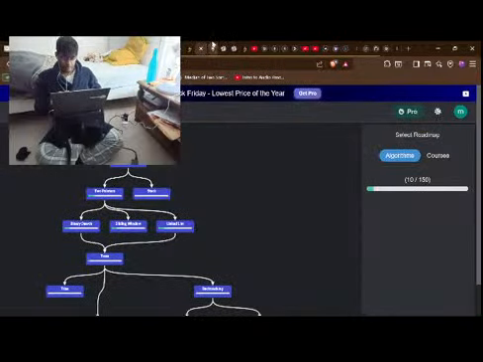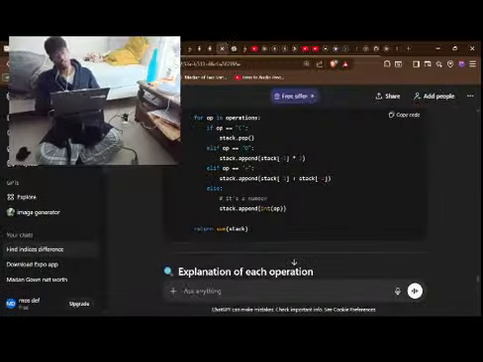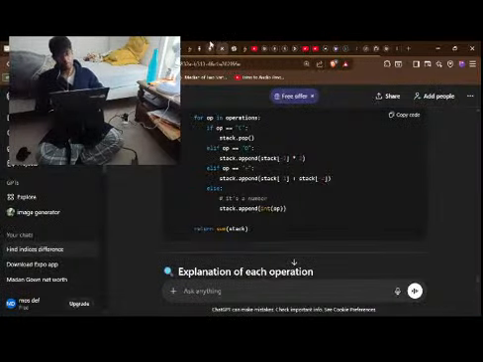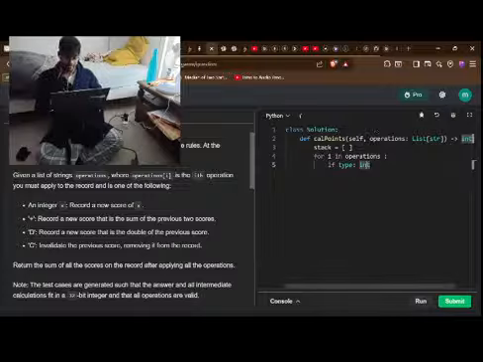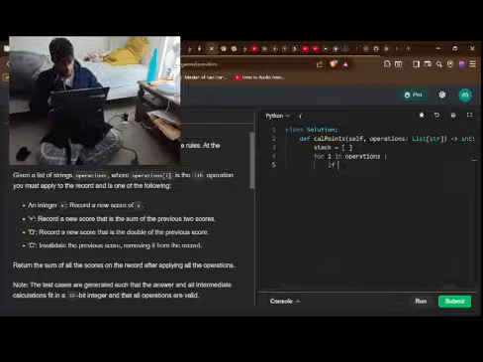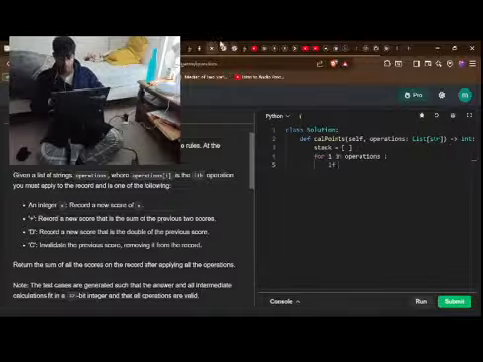How to check whether it's an integer or not? I mean, I don't have to, but I can. Stack dot append everything. I'm just appending everything. So how do I check if it's a plus?